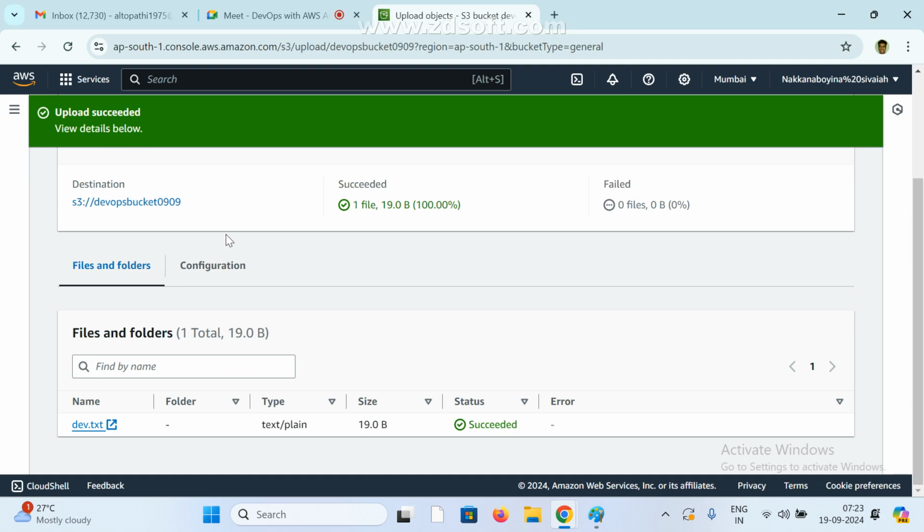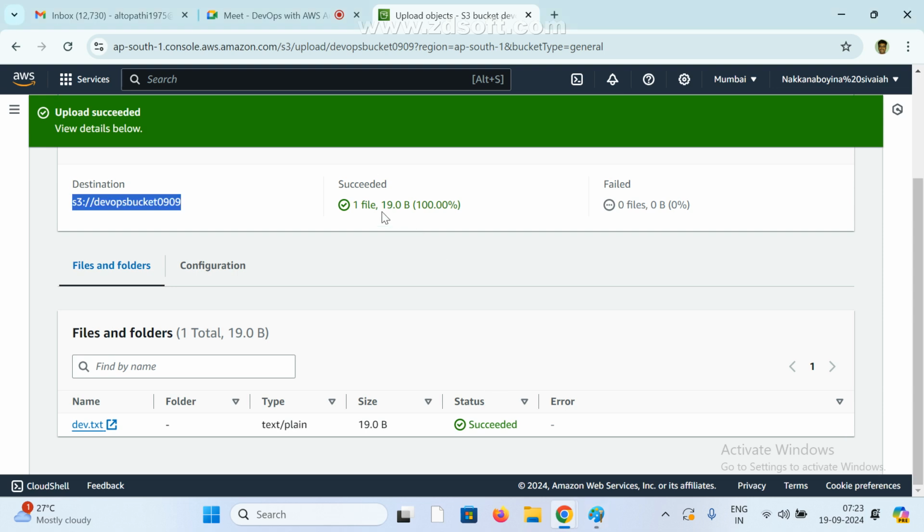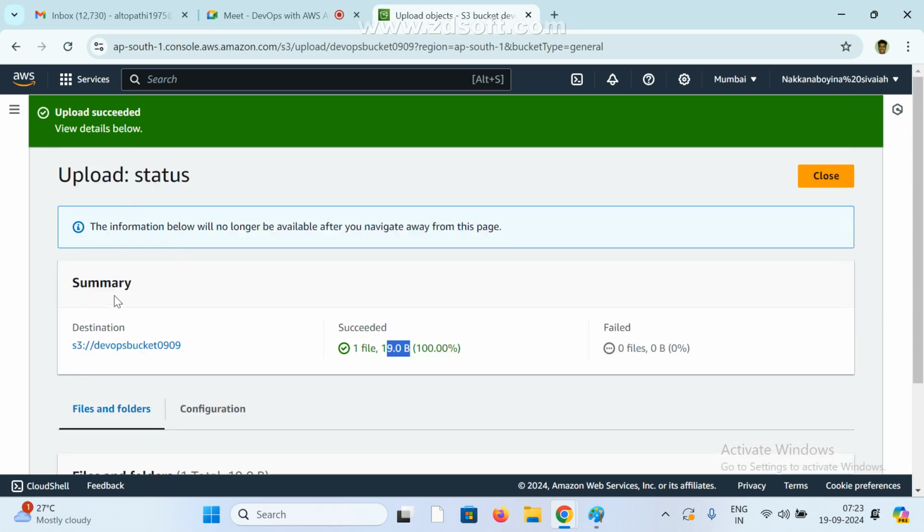Now available. See here, this is the destination path. S3 colon double slash, this is your bucket path. By default, it will give like this only. And under it, I uploaded one file, dev.txt file. This is the only one file. What is the size of the file? 19.0 KB and failed 0. See, this is the file. Plain text.